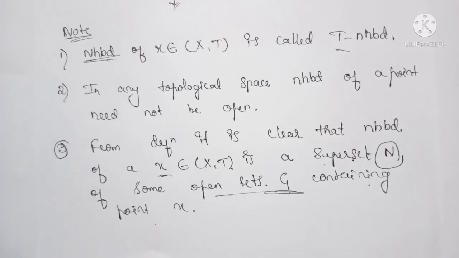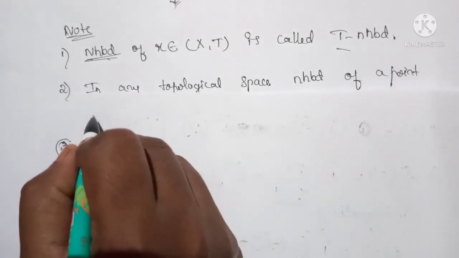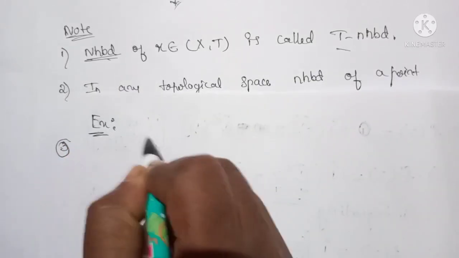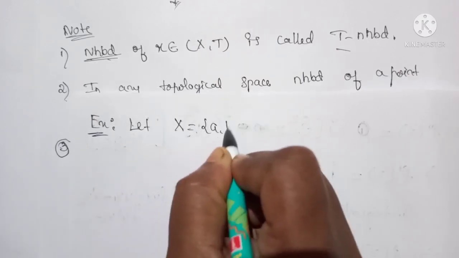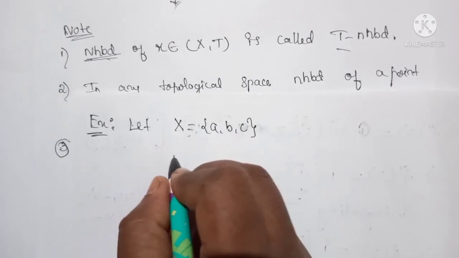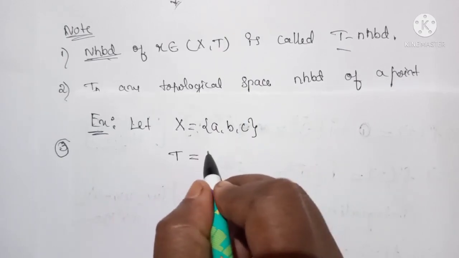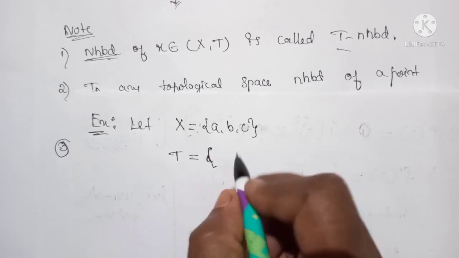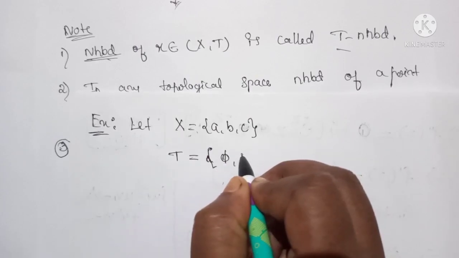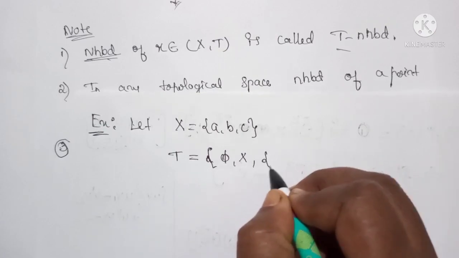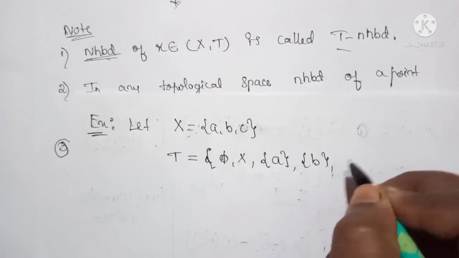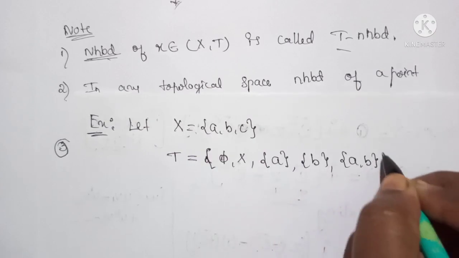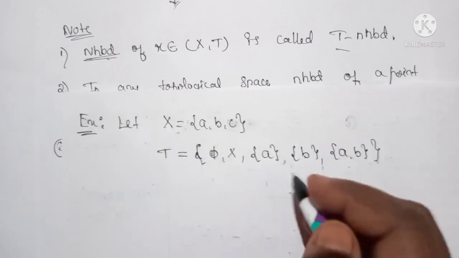Let's see some examples. For example, let X be equal to {a, b, c}, and consider the topology T equal to {phi, X, {a}, {a, b}}.